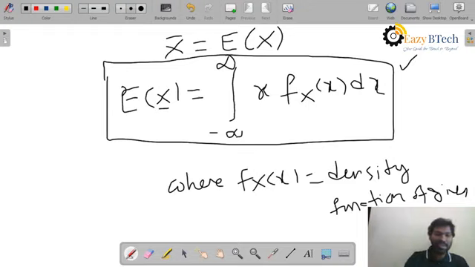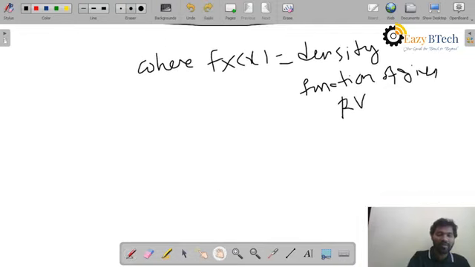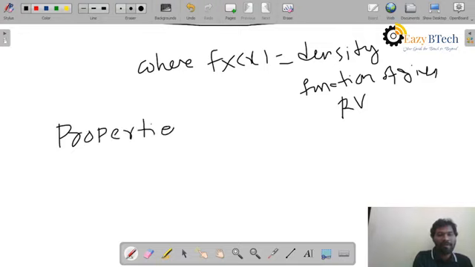Now let us see the properties of expectation.